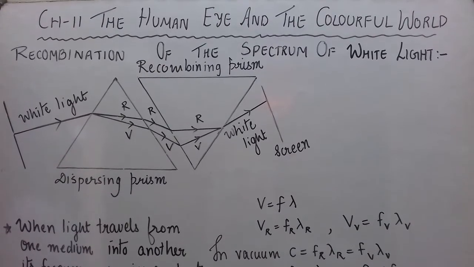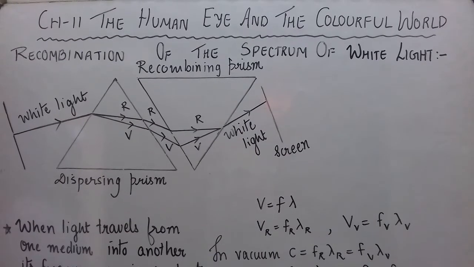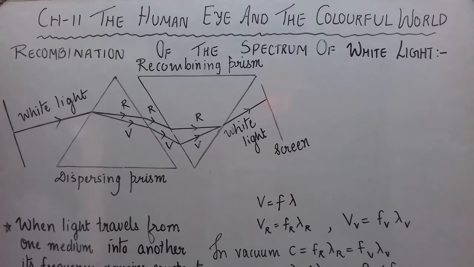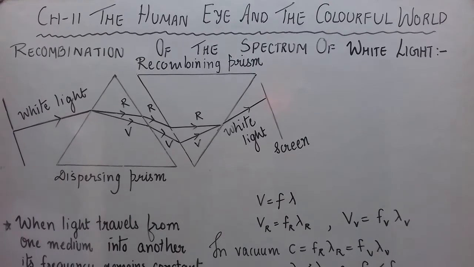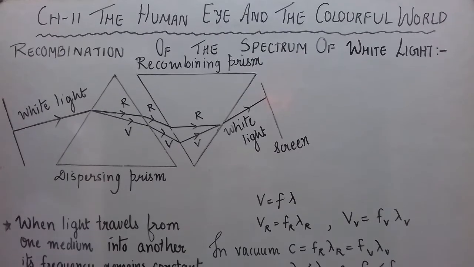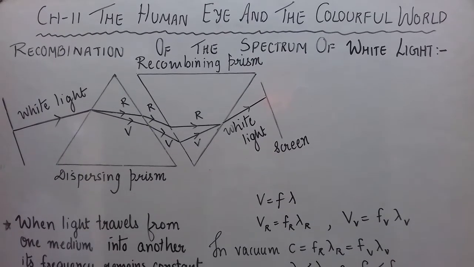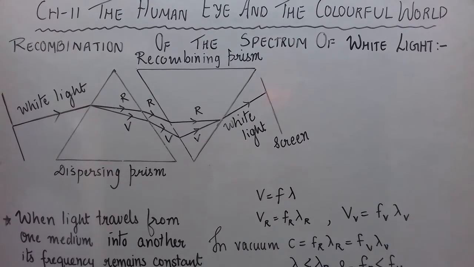Hello students, in the previous video you have studied what is dispersion and what is spectrum. Now Newton was the first scientist who obtained the spectrum of white light through a glass prism. When he obtained the spectrum for the first time, he thought that maybe the glass prism is responsible for creating those 7 colors, for creating the spectrum.